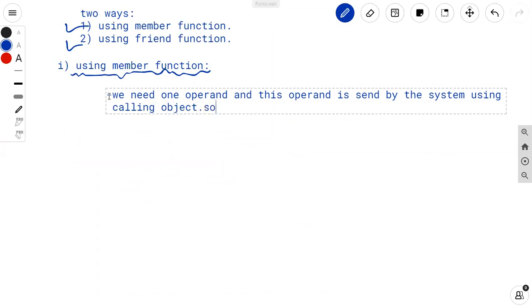So no need of argument in operator function.